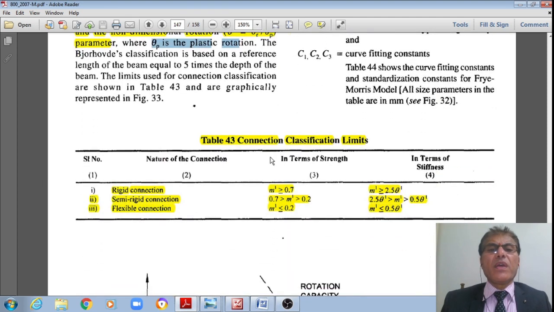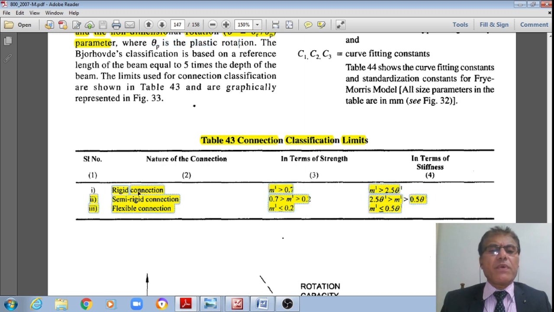These are the ratios. Therefore, from this table 43, I have the connection classification. A rigid connection is when m prime is greater than or equal to 0.7 in terms of strength, or in terms of stiffness if m prime is greater than 2.5 theta prime.